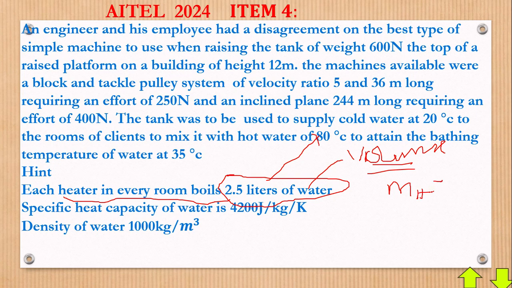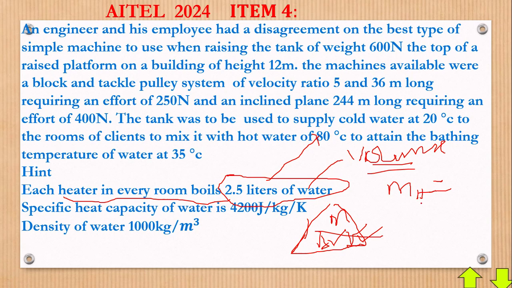We want mass. But you know that from this acronym here, you realize that mass is equal to density times volume. If you can really see that, mass is equal to density times volume.